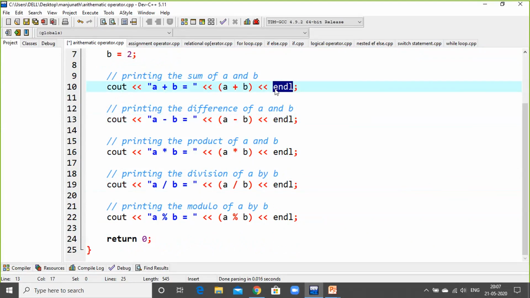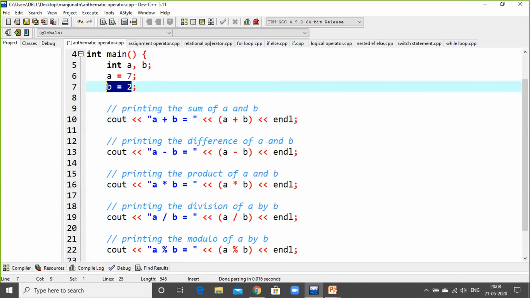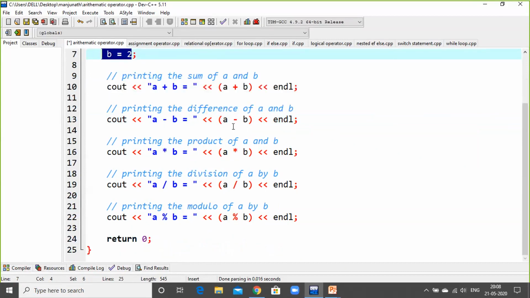This endl will end the line and move to the next fresh line. Whenever you use cout with the syntax A plus B, or whatever you want to write in the double quotes, with the insertion operator you invoke the value of A and B. Invoking the value means the value of A is not written here, but it is invoked by this syntax. Likewise, the value of B is not assigned here, but in a different part of the program, B is equal to 2. So A minus B is 5. The answer should be 5.